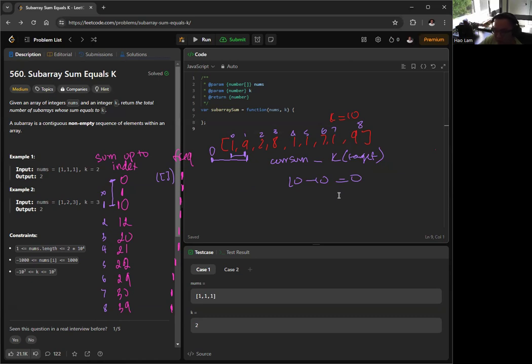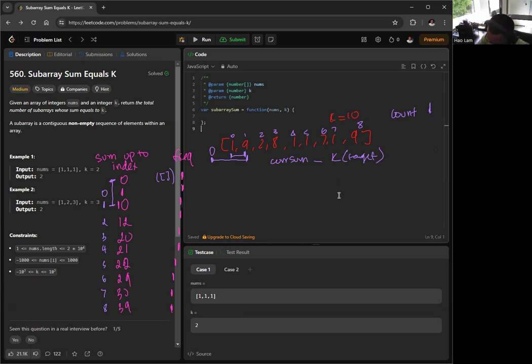So if we have the remaining, it means there is a subarray where the sum makes up the target. So we can ask ourselves how many subarrays there are that can make up the sum of 0, which we only find out here. That is one way, the frequency is 1. So we can have our count, starting at 0, and we add the frequency to the count, which is 1 here.